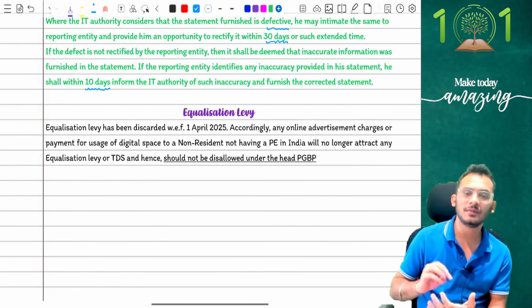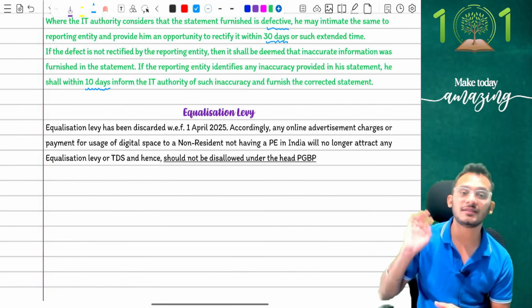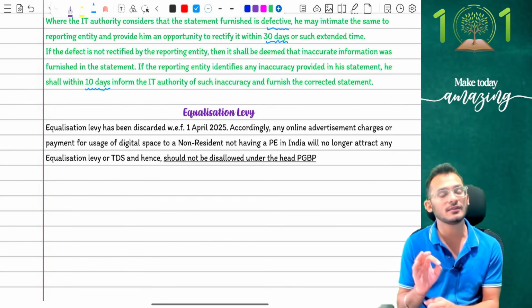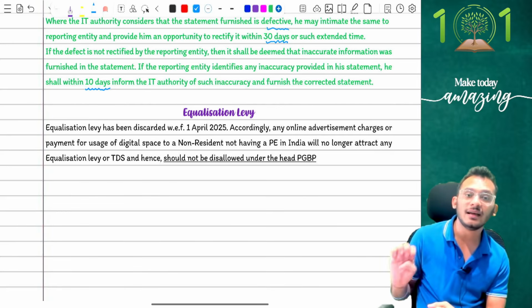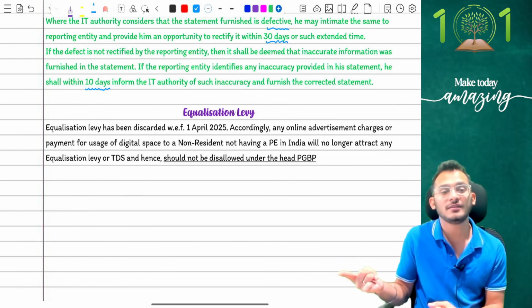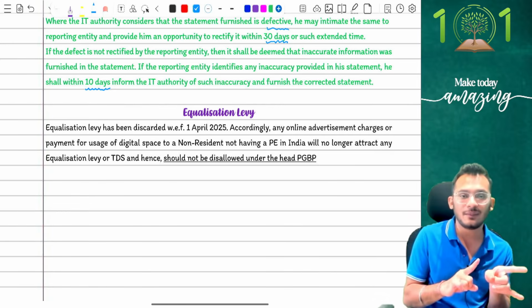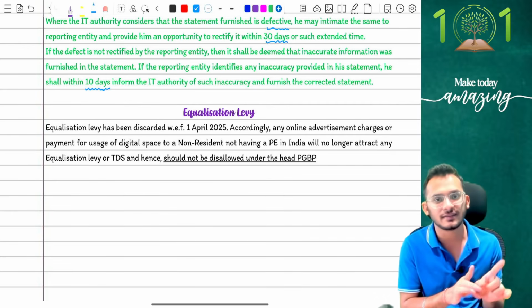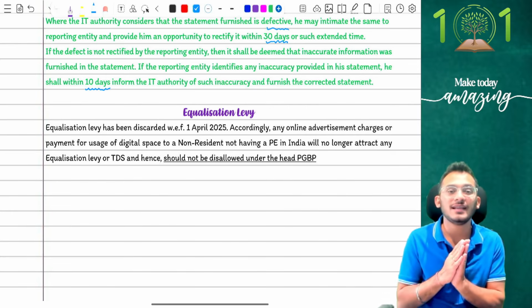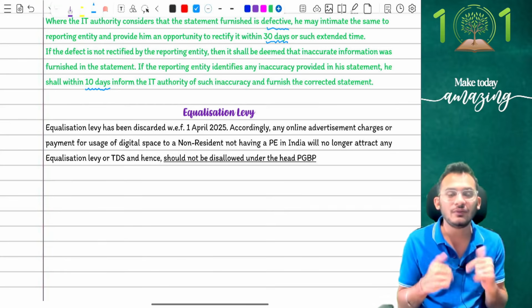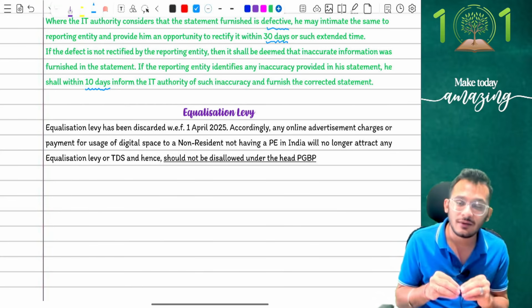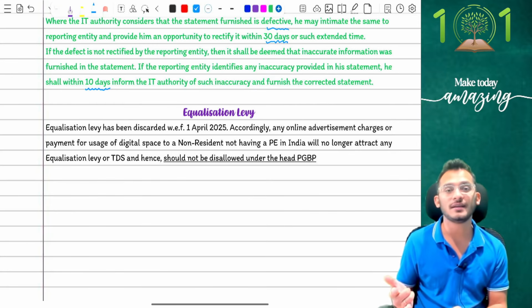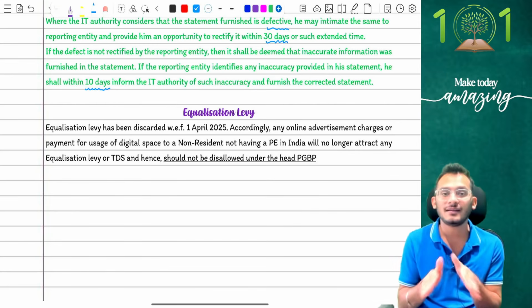Yes, so what is the rule, people? If I'm going to make any payment for online advertisement or digital spaces, then equalization levy was applicable to you if the other party did not have a PE in India. Now, the challenge was that if you don't do these kinds of payments with the equalization levy, then the PGBP chapter requested a 100% disallowance. Now, if you notice, equalization levy has been deleted. If equalization levy has been deleted, do I have to do that anymore? No. If I don't have to do that anymore, will I have to disallow something under the PGBP chapter? No. And that is what the amendment is.